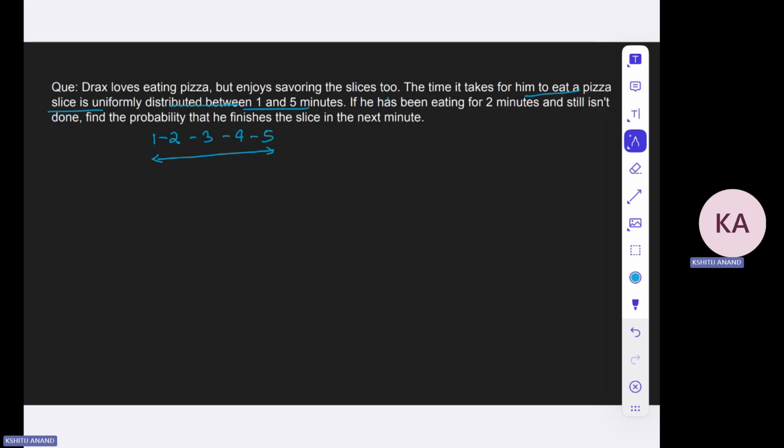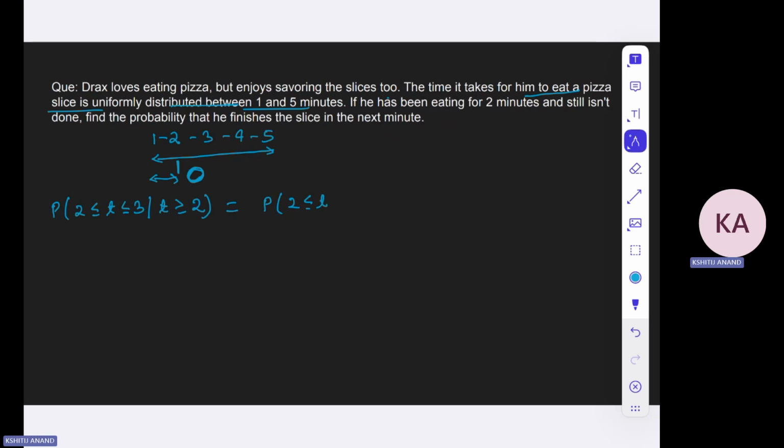The prior information we have been given is that he has been eating pizza till 2 minutes, so he's still eating; it is not completed yet. The question is asking: find the probability that he finishes the slice in the next minute, which is between 2 and 3 minutes. So the question is to find the probability that the pizza will get completed between 2 and 3, given he has not completed in 2 minutes. If you know it, just use conditional probability.